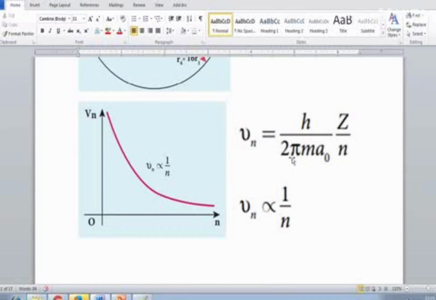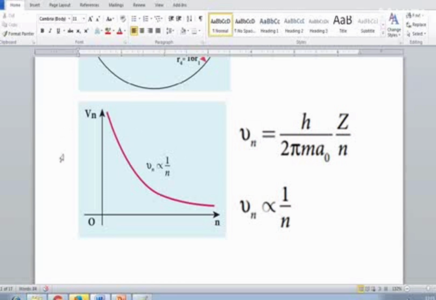In this equation, you know that the velocity of an electron is inversely proportional to n, where n is the number of the orbital. We can put 1, 2, 3 like that. When the number of orbitals increases, velocity decreases. So velocity and n are inversely proportional to each other.